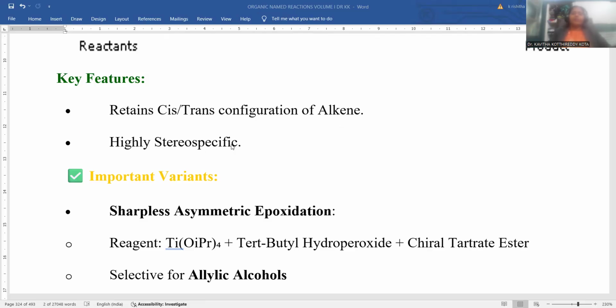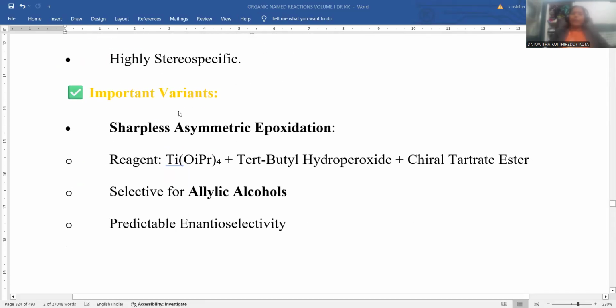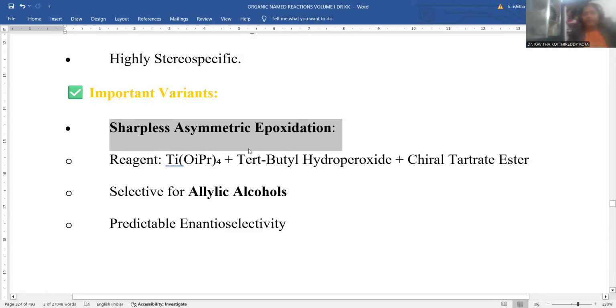So these are the key features regarding the epoxidation process. Retention of the configuration is one important criterion. It is highly stereospecific in nature, where the requisite position is there, only there does epoxidation take place. An important variant of this epoxidation is the Sharpless asymmetric epoxidation. It is a tremendous named reaction. Sharpless is the scientist who established this named reaction.